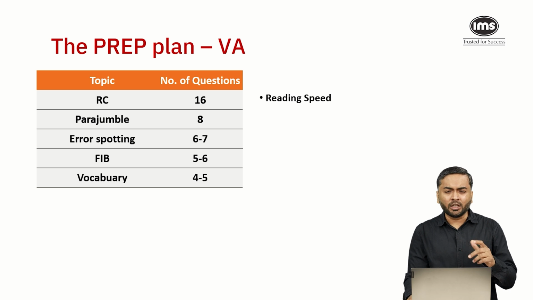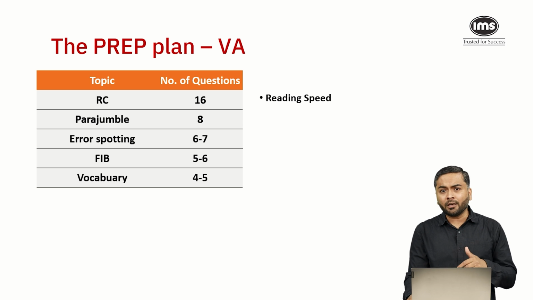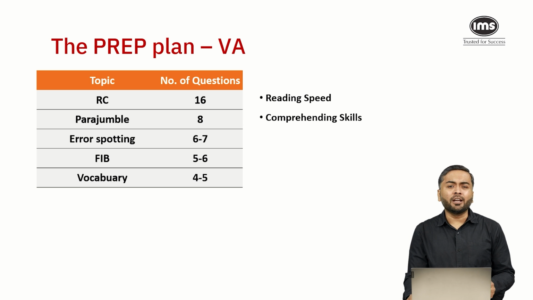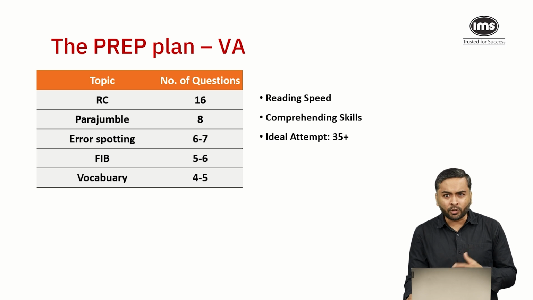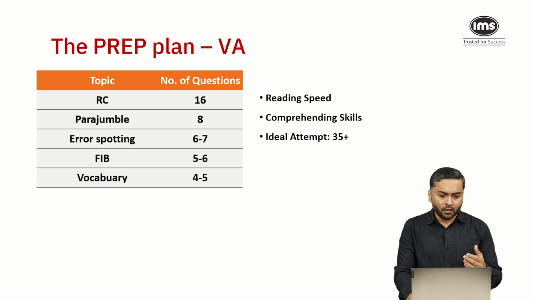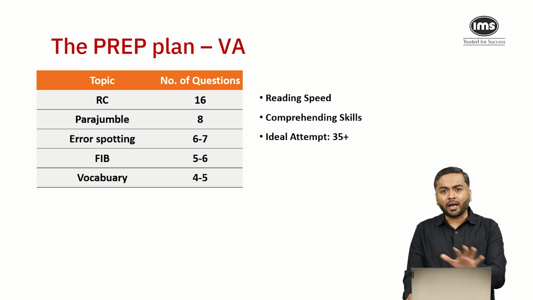This section is basically, we always say that your reading speed should be high. Not only that, your comprehending skill should also be good, and your ideal attempt should be 35 plus. Only then you will be able to reach that total attempt of 100 plus. So that's what your target should be.